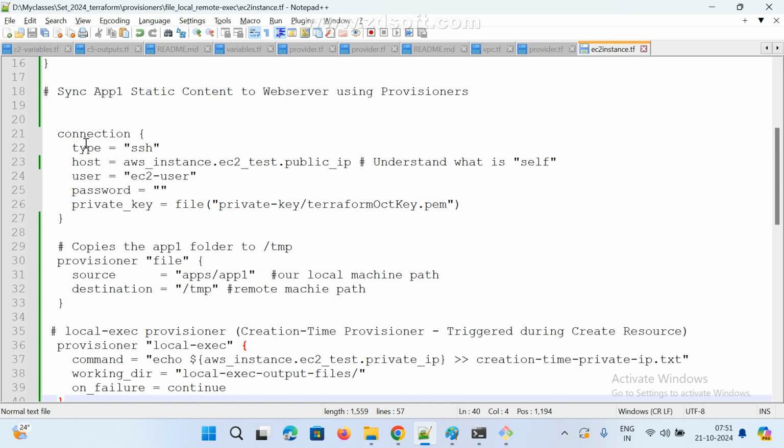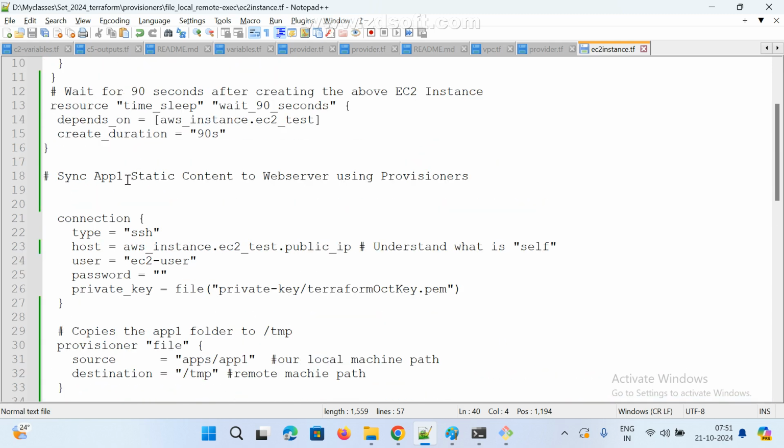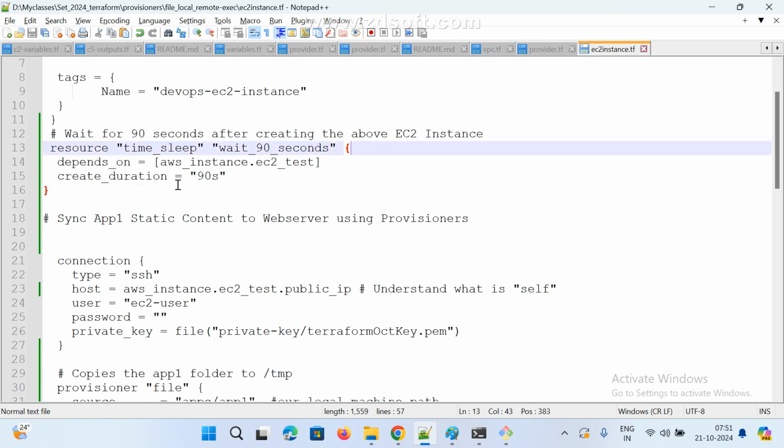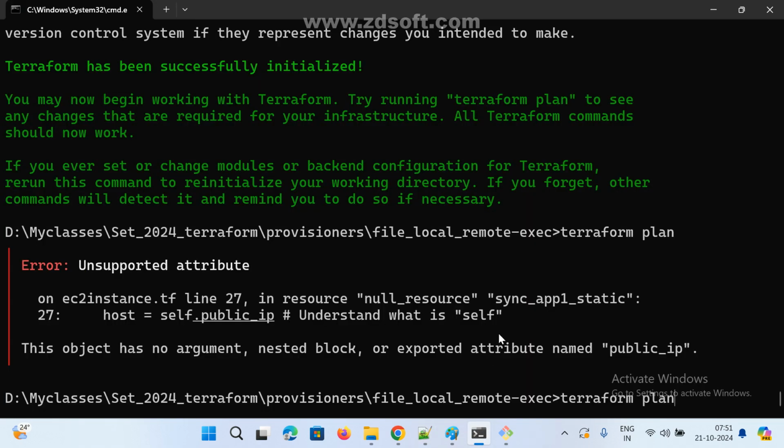Okay, connection, then I said X. I think it's a separate block, right? No problem. Okay, let me run, we'll see the error. Plan.